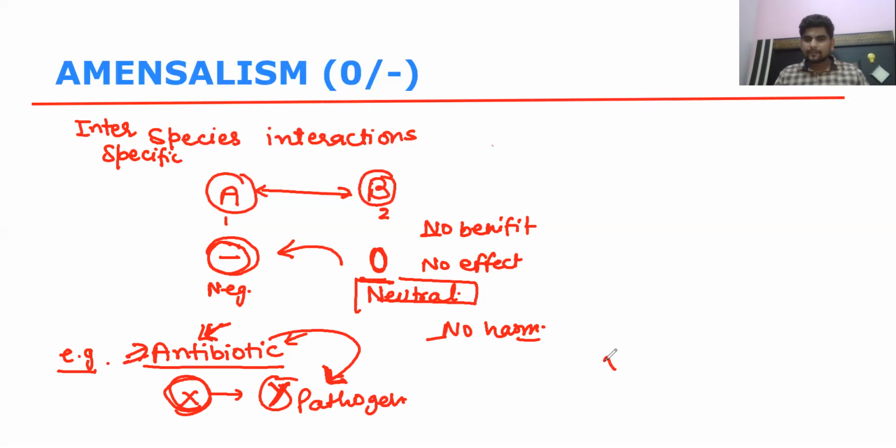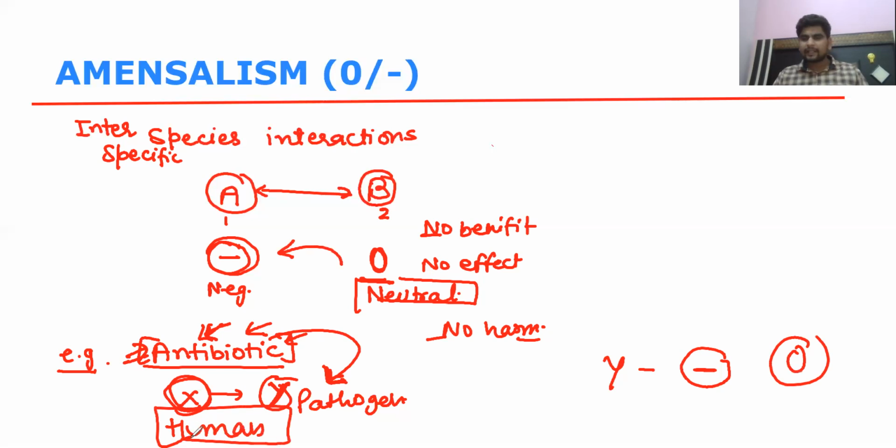So the Y pathogen is getting harmed. But the microorganism present in the antibiotic is neither getting benefit nor harm. Who is getting the benefit? We are. The person is getting the benefit because we are cured of the disease, not that microorganism present in the antibiotic. That microorganism has no benefit, no harm. So it is in a neutral interaction with the Y pathogen, because the Y pathogen is getting harmed. This is one example of amensalism.